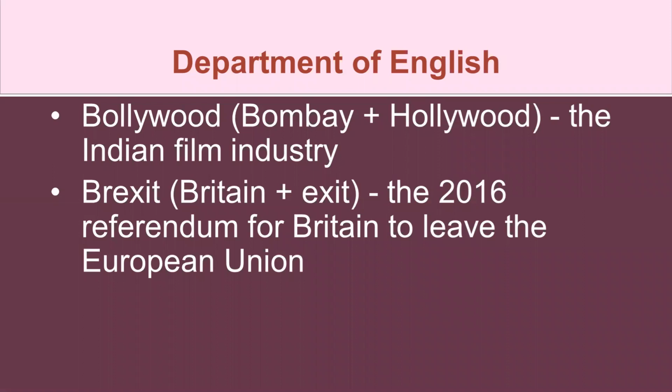Usually we talk of Tollywood, Collywood. Tollywood is the Telugu industry and Bollywood is national. Bombay plus Hollywood has become the Indian film industry, Bollywood.